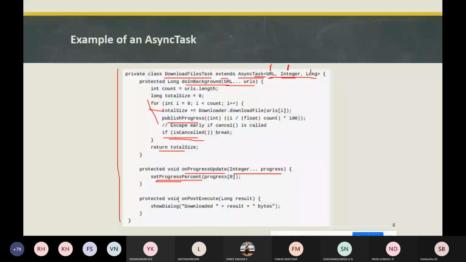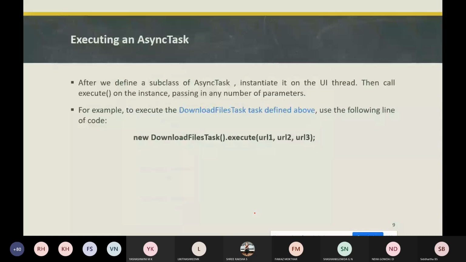Next is onPostExecute. Here also, whatever third parameter you pass in the AsyncTask class should be the same as the parameter for onPostExecute. So this is doInBackground, this is onProgressUpdate, and this is onPostExecute. After performing the task, we need to show the result.